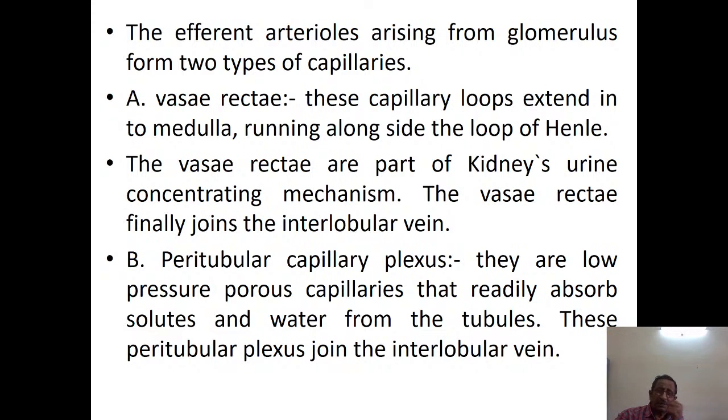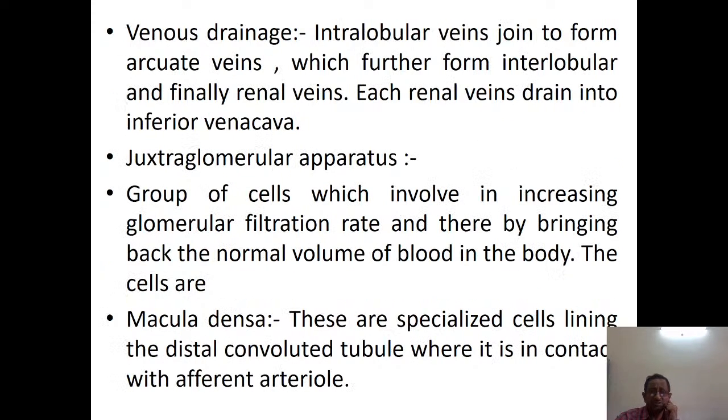The vasa recta capillary loops extend into the medulla, running alongside the loop of Henle. The vasa recta are part of the kidney's urine concentrating mechanism. The vasa recta finally join the interlobular vein. The peritubular capillary plexus are low pressure porous capillaries that readily absorb solutes and water from the tubules. These peritubular plexus join the interlobular vein. Venous drainage: interlobular veins join to form the arcuate veins, which further form the interlobar and finally the renal veins. Each renal vein drains into the inferior vena cava.